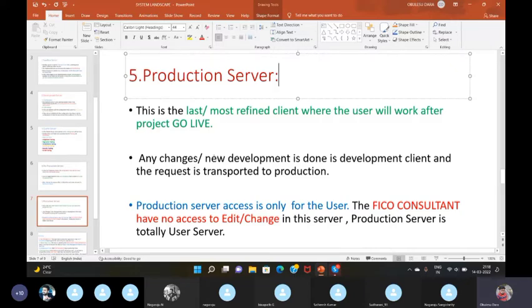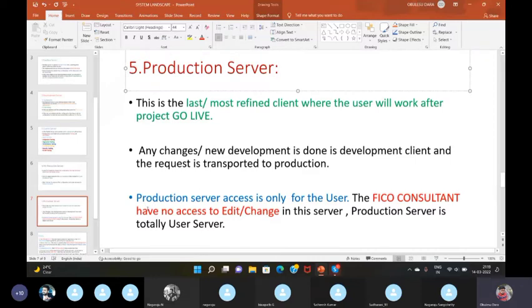In this server, any changes or new development is done in the development client and the request is transported to production. Production server access is only for the user. We don't have any access to edit or change in this server. Production server is totally a user server. So this is the production server. This is only accessed by the end user.